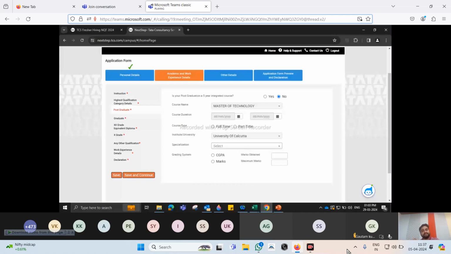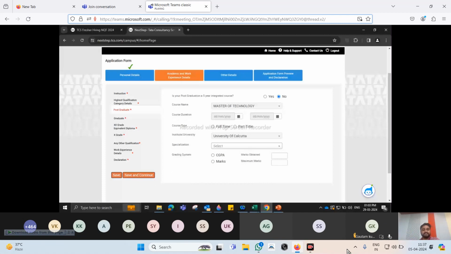Okay, course type, as I mentioned, the requirement is full time, so full time. Institute, you click on the drop down, you choose your institute. If the institute is not present, I'm repeating it again, if the institute is not present, you click on others and then enter the university name manually. If the name is huge and characters do not fit in, then you can mention ABC College of Technology, ABC University, whatever it is.